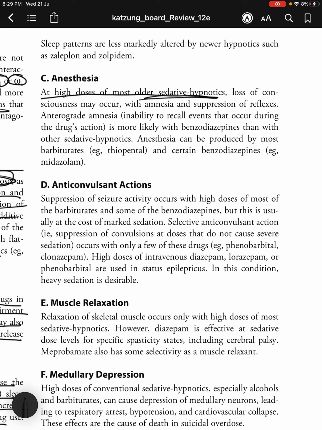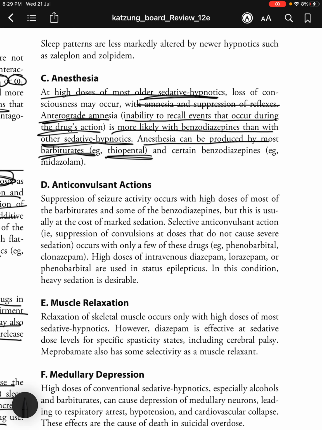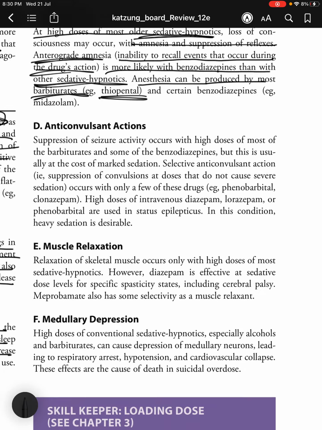So in anesthesia, at high doses of most older sedative hypnotics, loss of consciousness may occur with amnesia and suppression of reflexes. Anterograde amnesia, which is the inability to recall events that occurred during the drug's action, is more likely with benzodiazepines than with other sedative hypnotics. So anesthesia can be produced by most barbiturates such as thiopental and certain benzodiazepines such as midazolam.